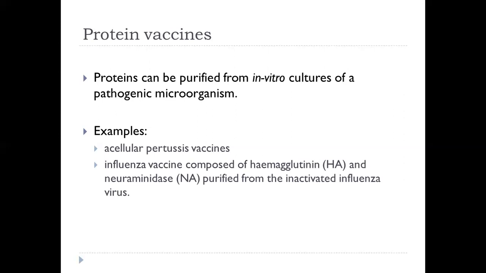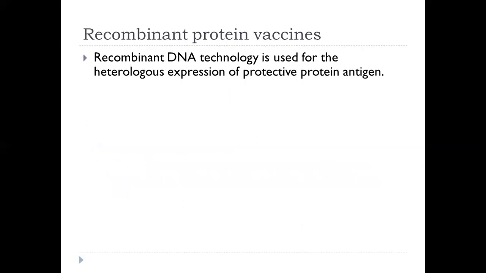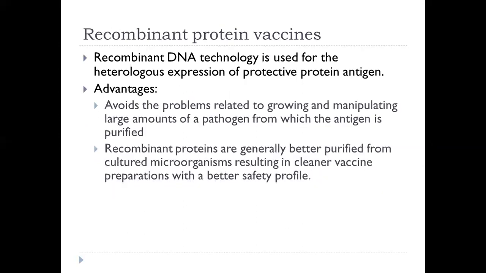The recombinant hepatitis B vaccine is identical to the natural hepatitis B surface antigen, but it does not contain virus DNA and it is unable to produce infection. This technique is called recombinant protein vaccine. Recombinant DNA technology is used for the heterologous expression of protective protein antigen.